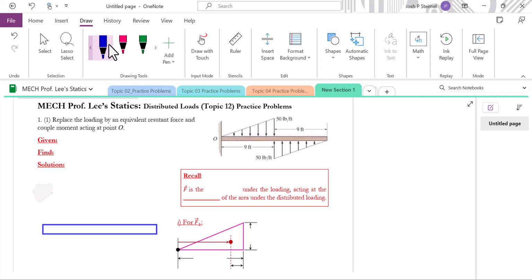Let's solve this problem. In this problem, we're going to replace the loading by an equivalent resultant force and couple moment acting at point O. Alright, so let's see this figure. On our body here, discrete loading is acting. Actually, two different discrete loadings are acting on our body. One is downward, another one is upward.